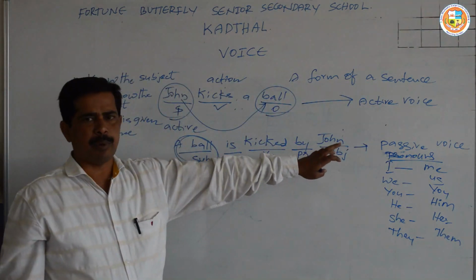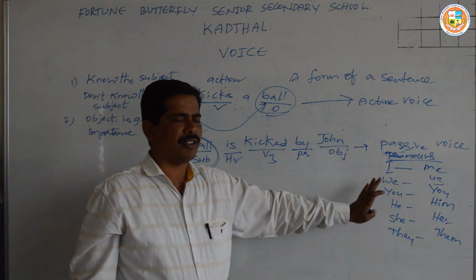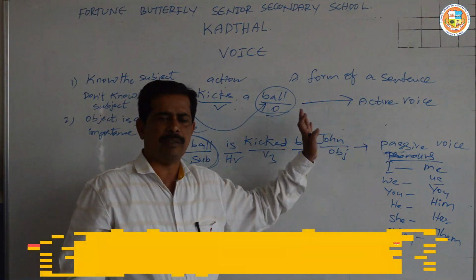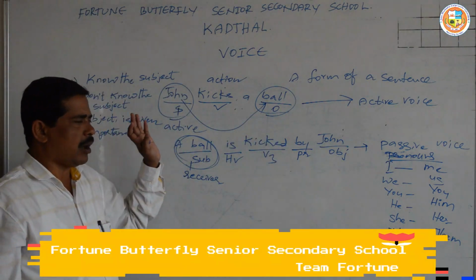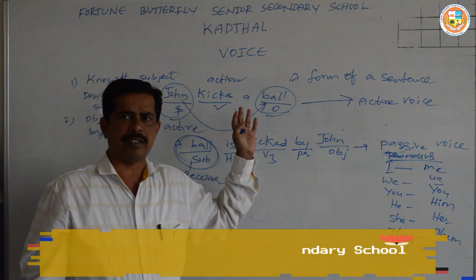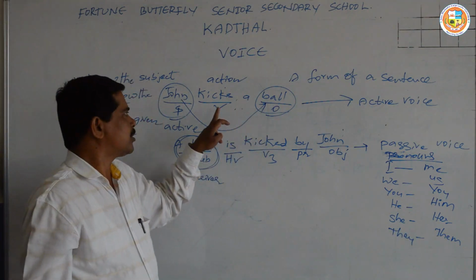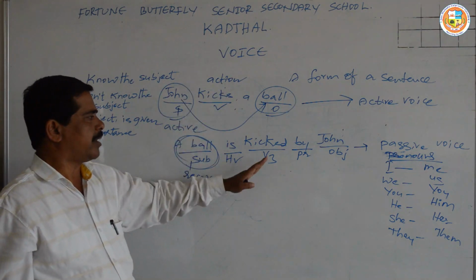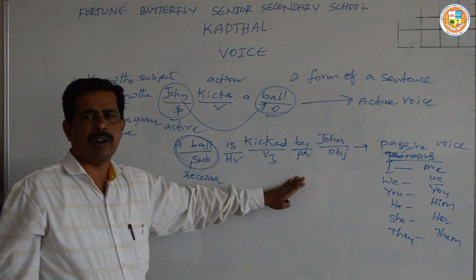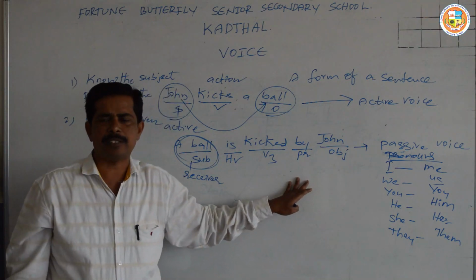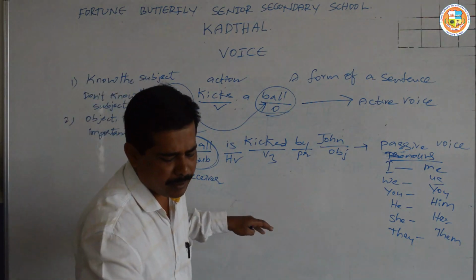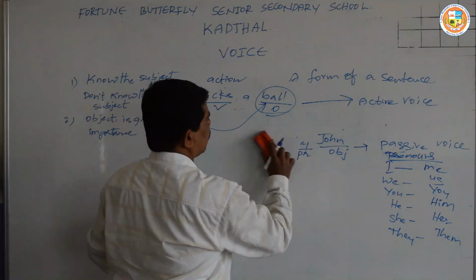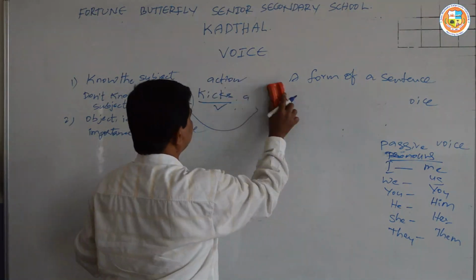So this is one of the important aspects to remember, the change of pronouns and even the change of verbs. How a verb is changed when we change a sentence from active to passive voice. Since it is a simple present tense, when we change this sentence into passive voice, the V3 form of the verb is always used in passive form. So let us go one by one here.